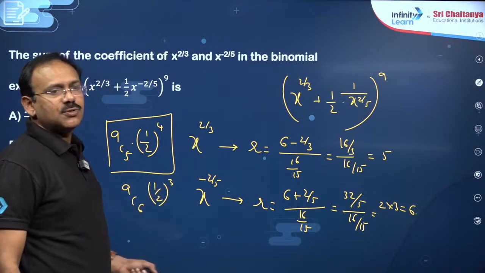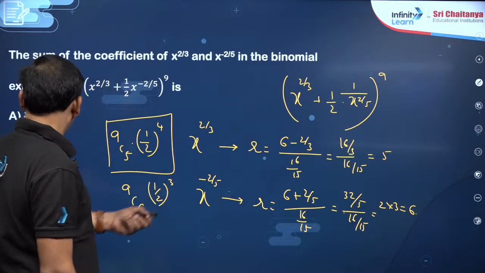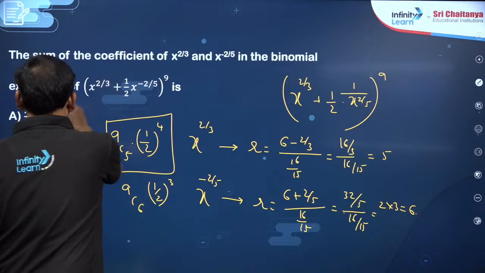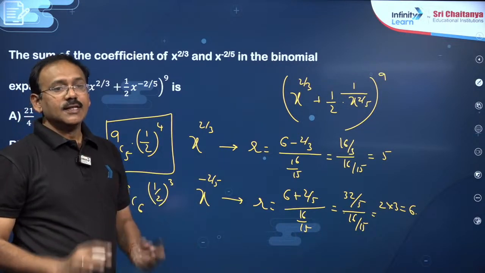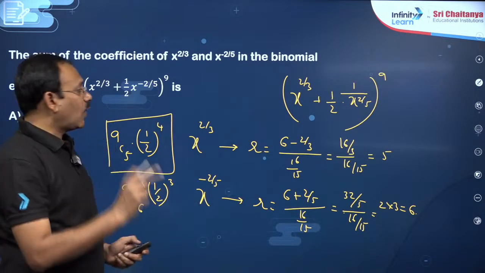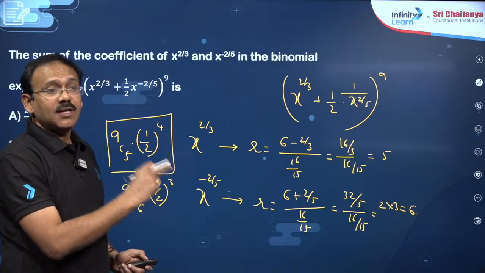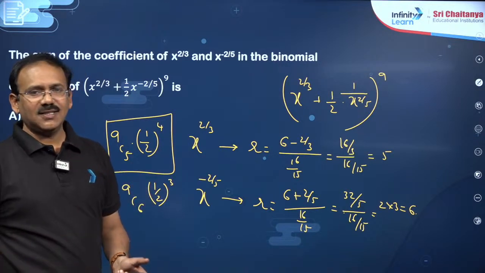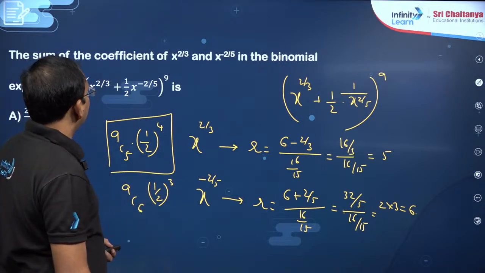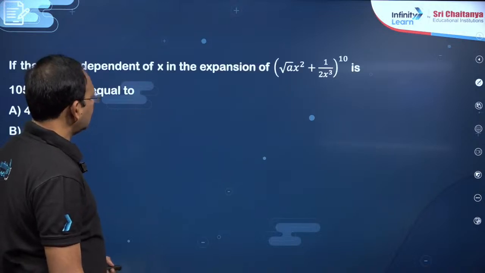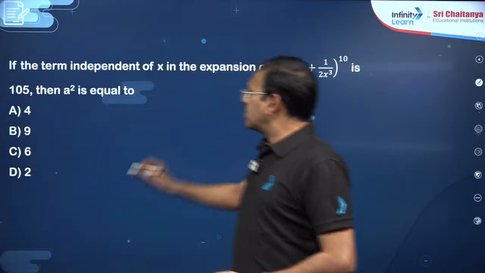So the sum of these two he is asking. That's it. That you need to find. You will get 21 by 4. Just simplification only. So to answer this question, whatever shortcut I have given, the same thing you have to apply 2 times. That's it. Okay. Right. The next, my dear friends. You see this question? Simple question.